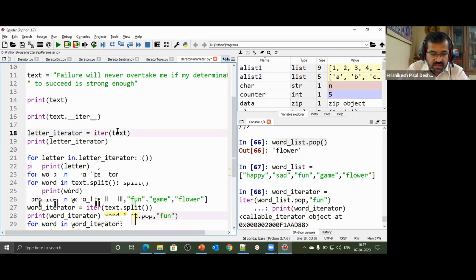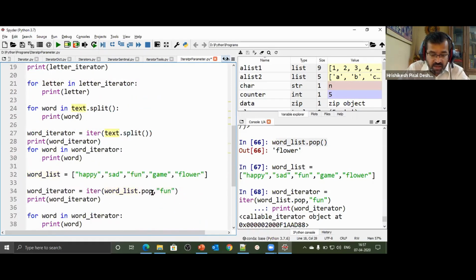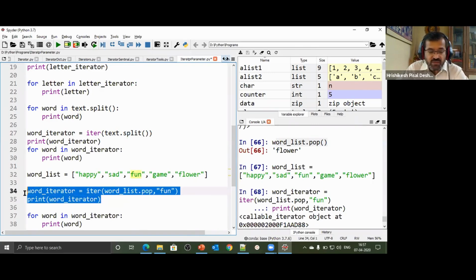Here we have passed an iterable. Here I am passing a callable. Callable means anything which we are going to call. If I call it, it will give me a value, and I'm going to stop when this value has been returned. If this callable returns this value, I'm going to stop. That's what I'm saying. So I have a callable iterator.